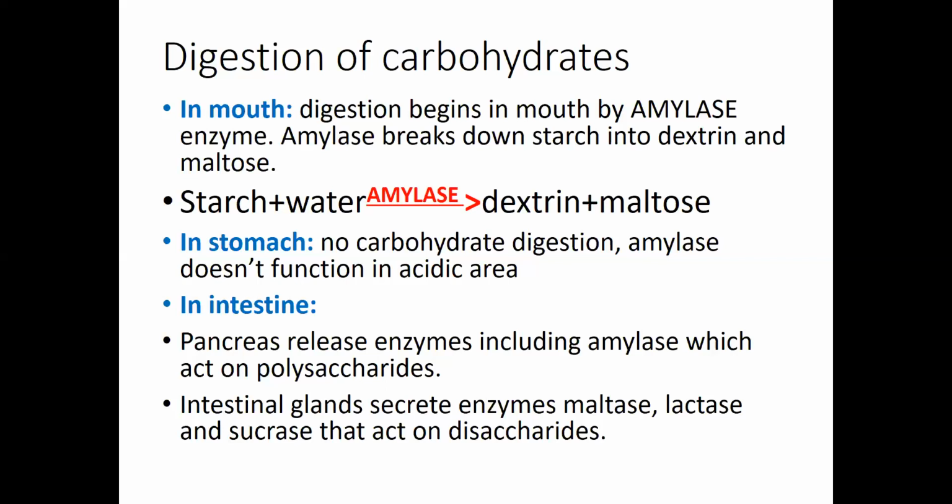And then in the intestine, actually, the majority portion of the carbohydrates are digested. Pancreatic juices and intestinal glands secrete enzymes like maltase, lactase, and sucrase that act on the disaccharides and convert them into monosaccharides, that means glucose. And pancreatic juice also contains amylase enzymes, which act on polysaccharides and convert them into monosaccharides.